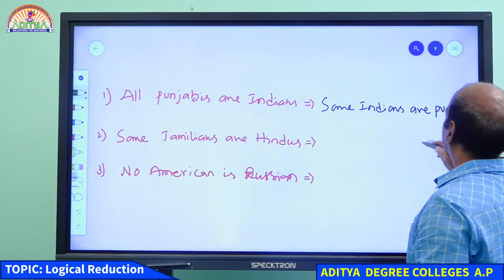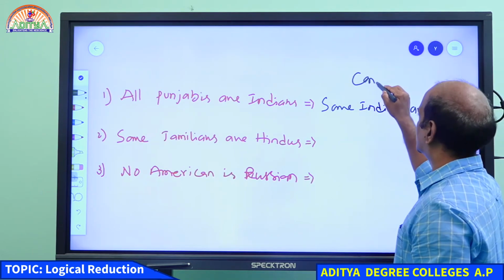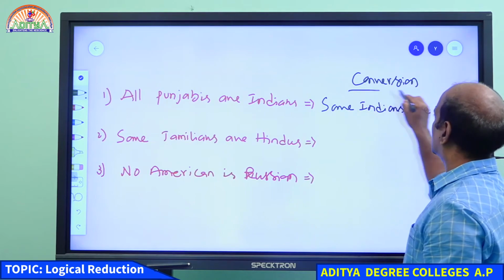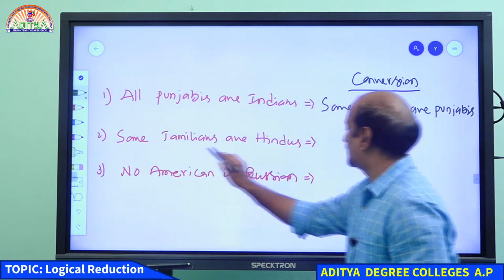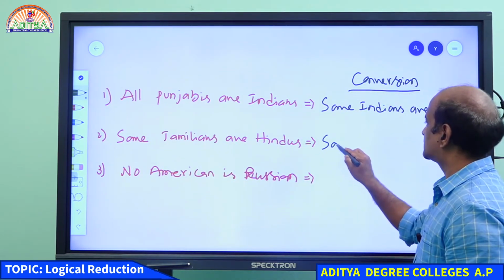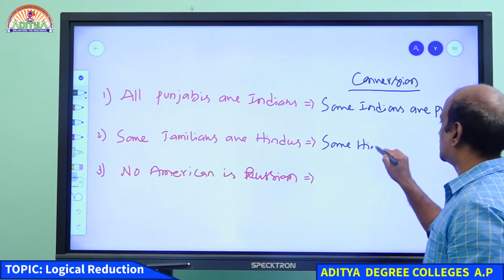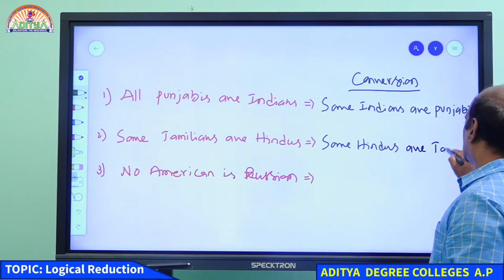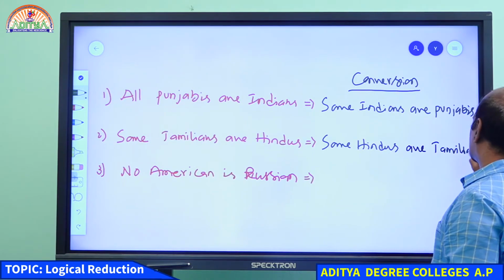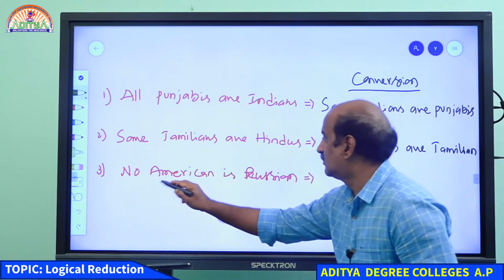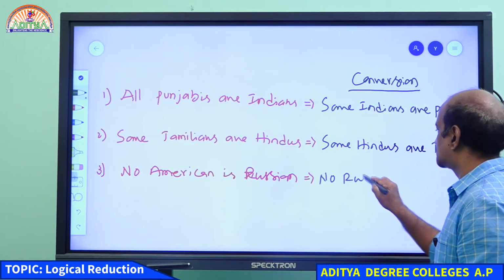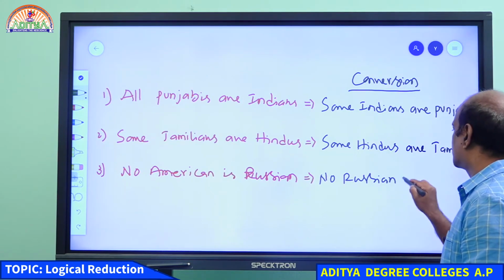This is what we call conversion. So the things we are writing down now are nothing but conversion. Some Tamilians are Hindus, which means that some Hindus are Tamilians. I hope you understand this. No American is Russian. Therefore, the conversion is no Russian is American.